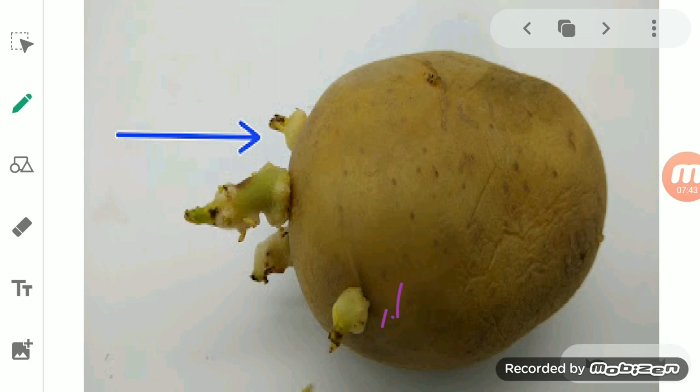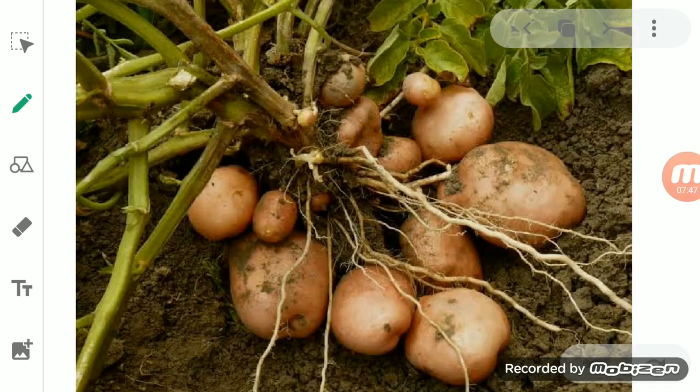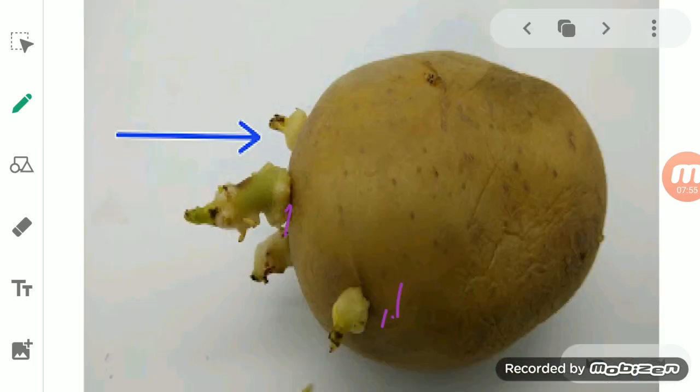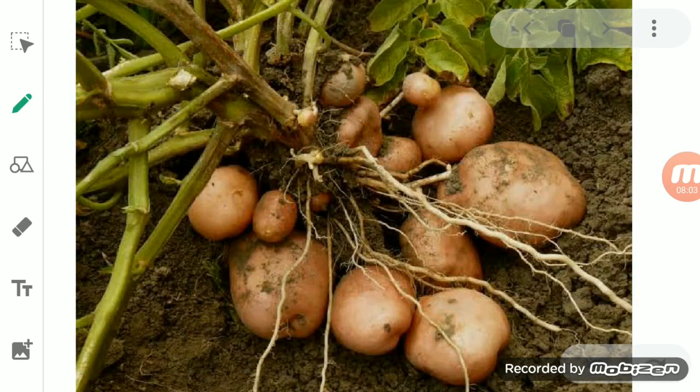So one old potato tuber can produce many new potato plants. This is the potato, it has buds in it, and these buds are responsible for producing a potato plant.